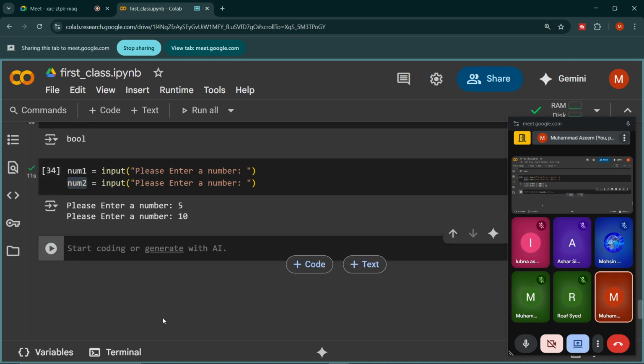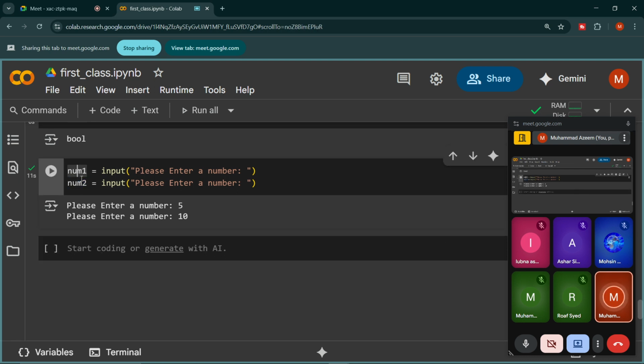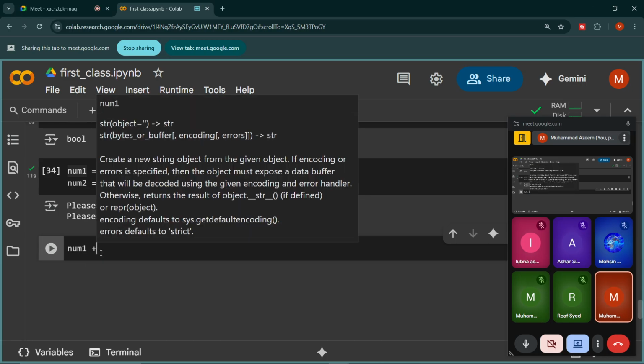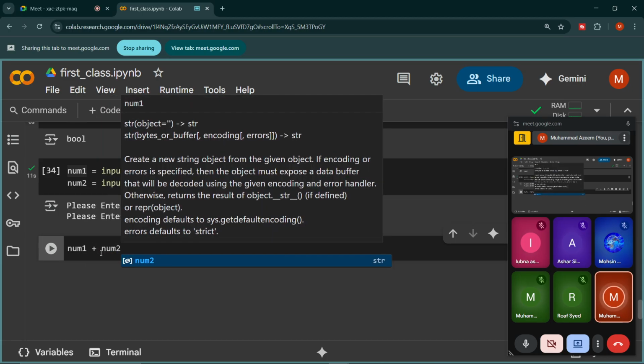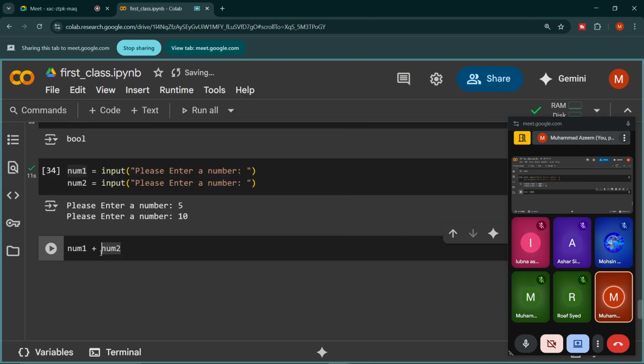Look, they are actually numbers. Now I want to add these two numbers. So let me write num1 plus num2. This should be clear to you, that num1 contains this 5 and num2 contains this 10, right?